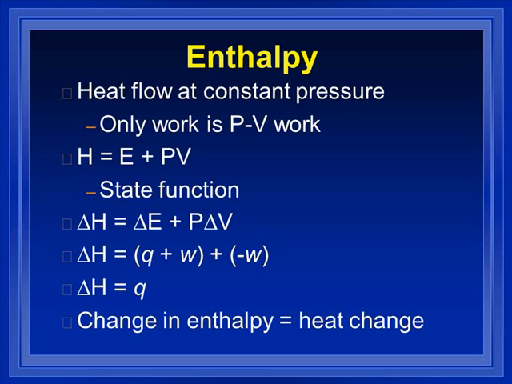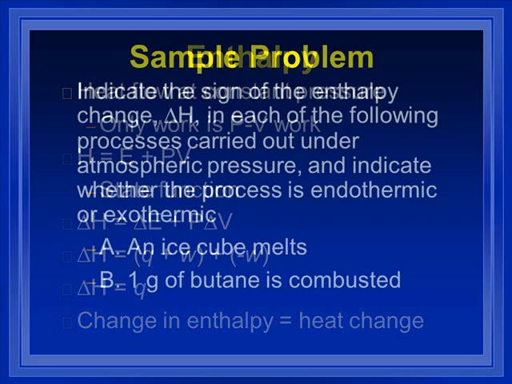This is a state function. It only matters at the beginning and at the end. Let's substitute. Delta E is Q plus W. I substitute that. P delta V is the negative of work, so I substitute that. Then I'm going to combine and simplify. Q plus W plus a negative W, well the W's cancel out. Delta H, the change in enthalpy, is equal to the heat change, Q. That's very important for our next equation.